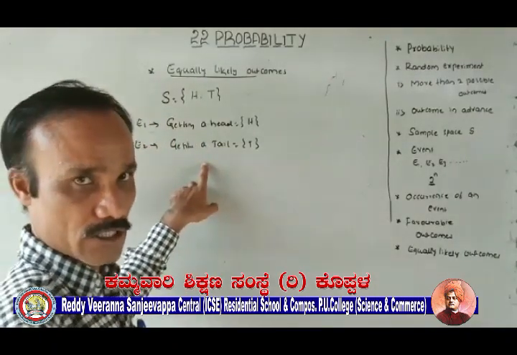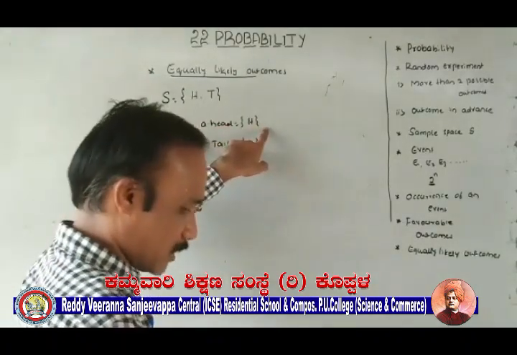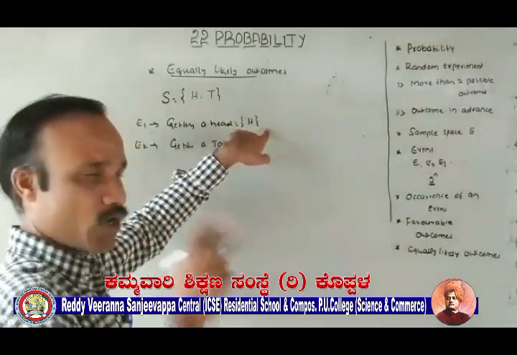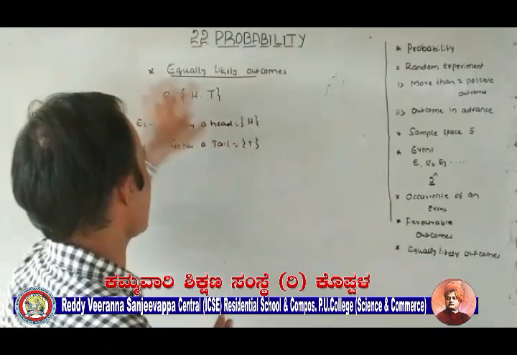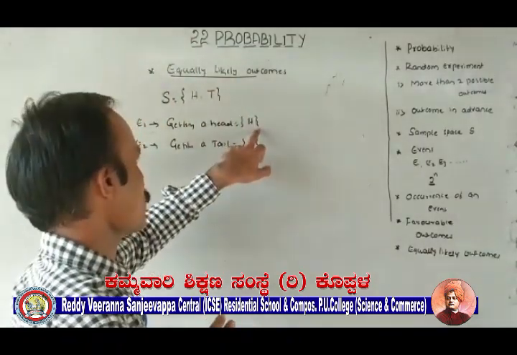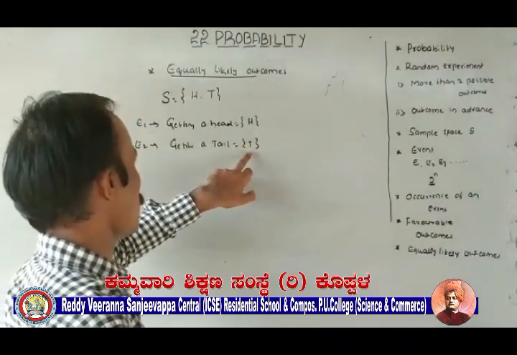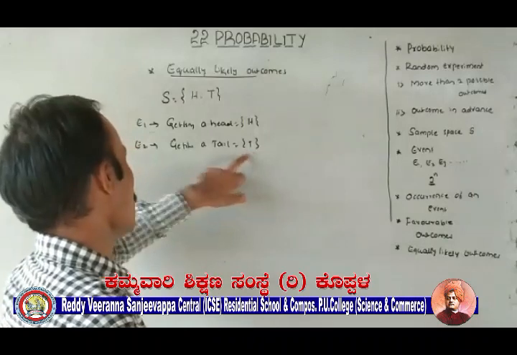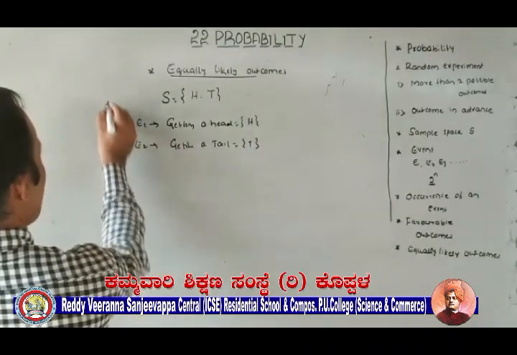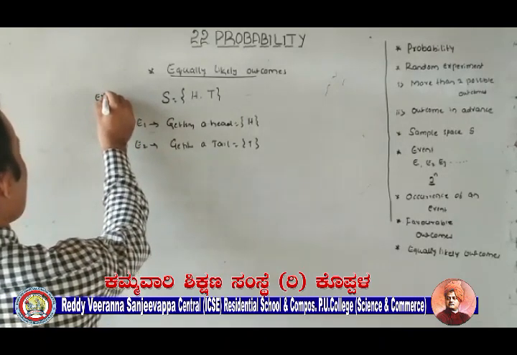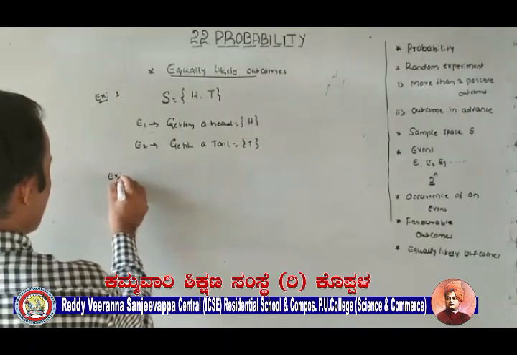Is it clear now? Why is it called equally likely? We have only one option. Either head turns up or tail turns up, then it is called equally likely. Here also only one result satisfies this condition. Here also only one result, that is T, satisfies this condition. Therefore, getting a head and getting a tail is an example for equally likely. If you want, you can consider one more example.